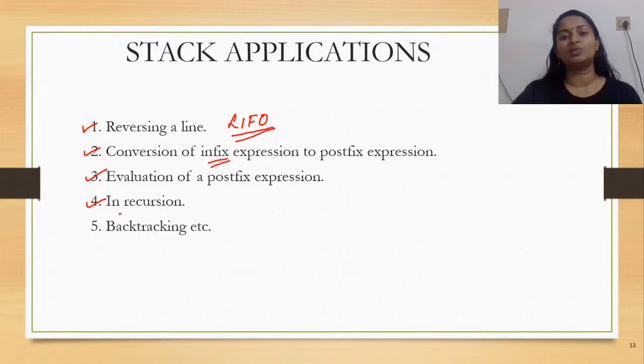Then we learned that in the process of recursion, now what was that? Recursion was something with respect to a function. This was a technique in which the function could call itself, right? So whenever there is a function call, the control gets transferred from one point to another point. Now which was this another point? From the point of function call to the point of function definition, right? After the function definition was executed, it has to come back to the point of call. Now to traverse back, what should be done?